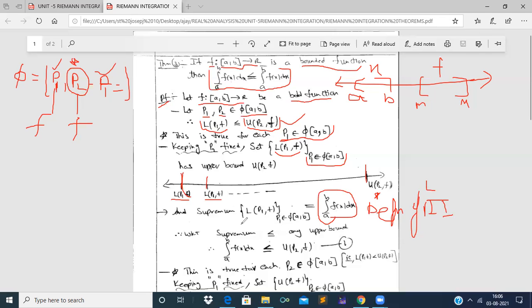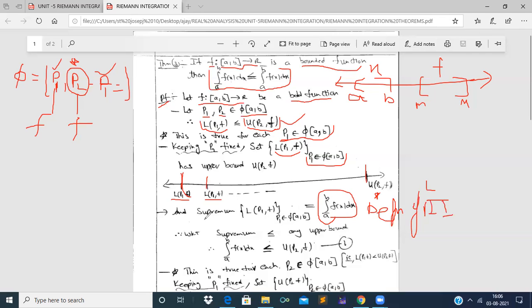So the supremum of all these lower Darboux sums for every partition belonging to family of partitions of closed interval a comma b will be equal to the lower Riemann integral, that is, integral over a bar to b f of x dx. Then what is supremum? Supremum means least upper bound, right? So the place of this integral over a bar to b f of x dx will be somewhere here after all these lower Darboux sums, right?